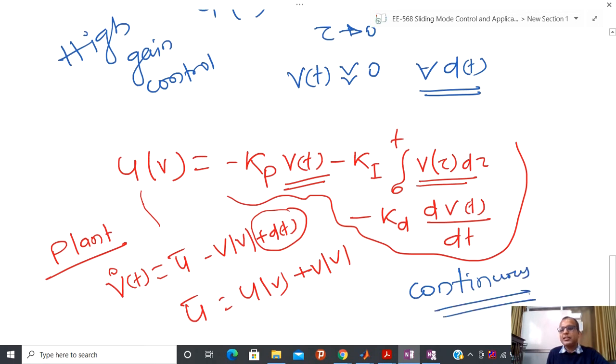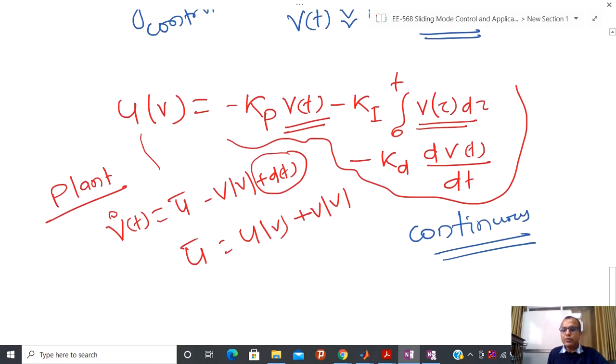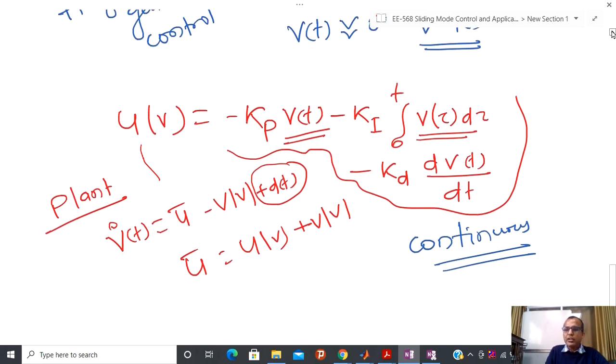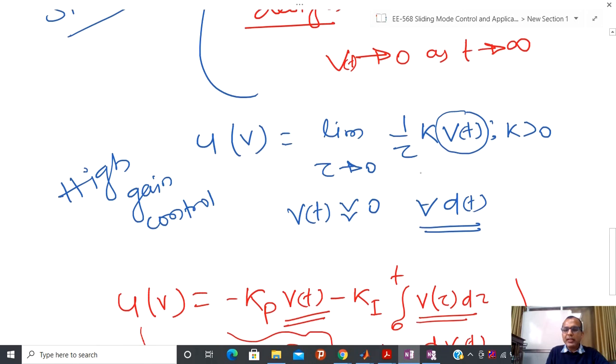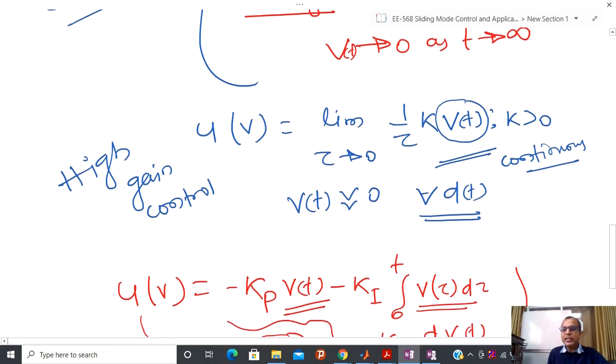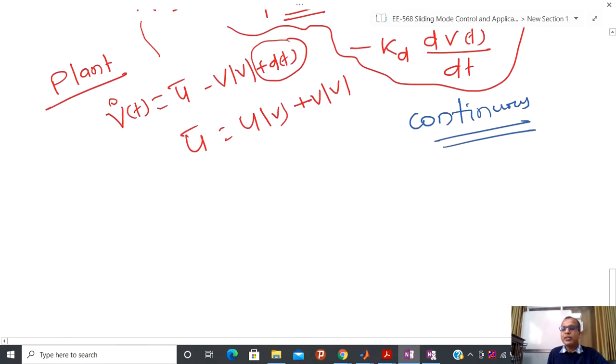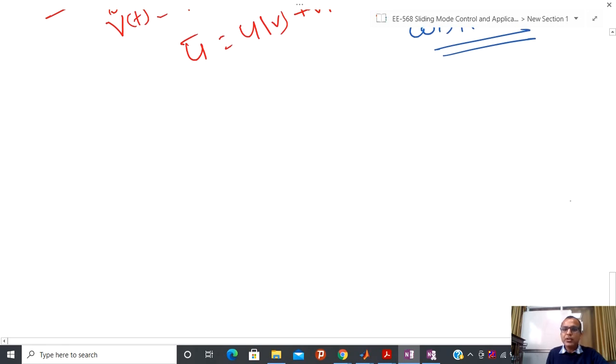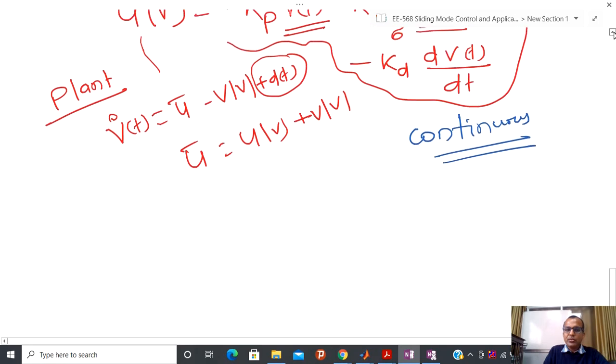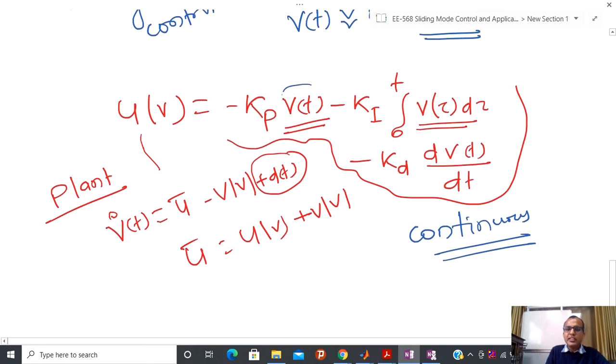That kind of thing we are assuming. Now let us come to the high gain controller. In the high gain controller also, that is one class of proportional controller, so this is also a continuous controller. Till now we are just talking about some classes of controller which are continuous with respect to present information, past information, or future information.